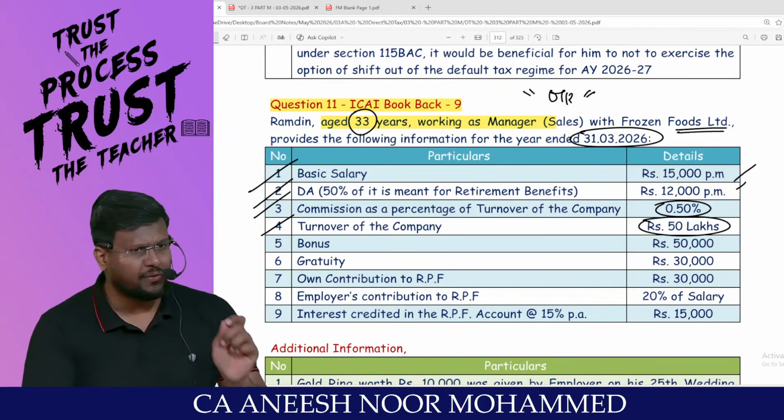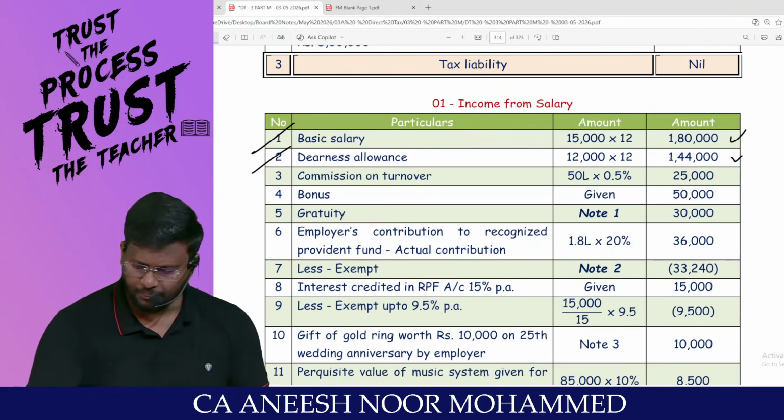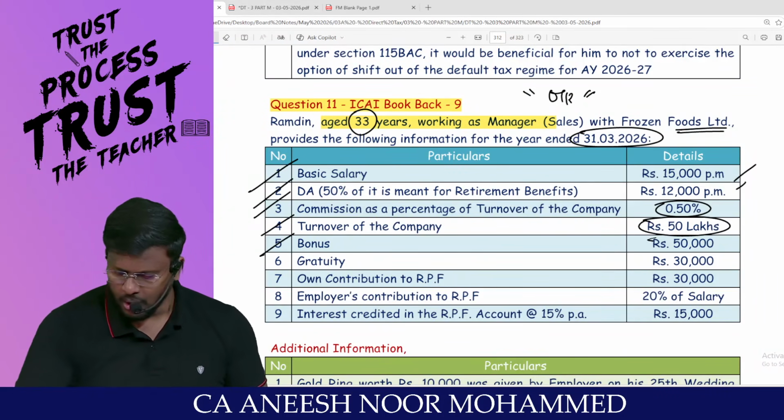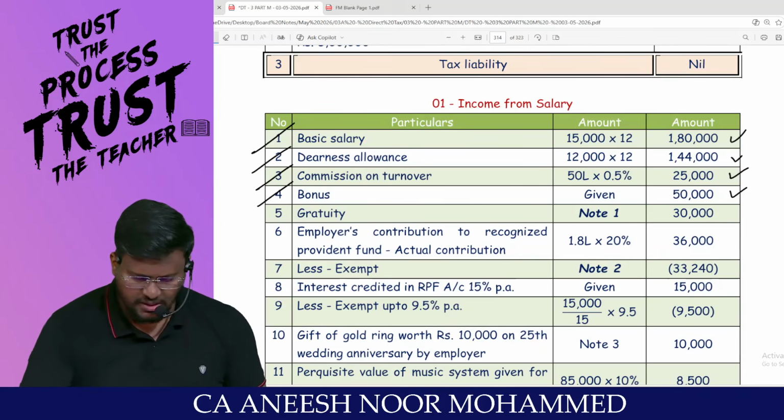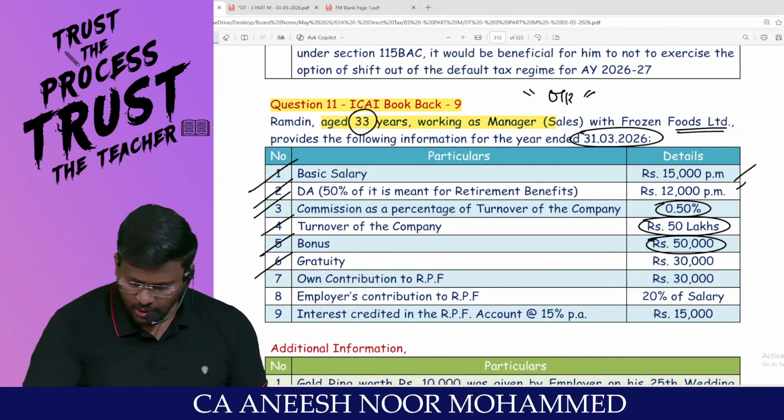So you tell me 50 lakhs into 0.5% comes to 25,000 is the commission. Even we are done with the commission also. Bonus, my dear lovable students, 50,000 straight away given in the question. Bonus is 50,000. Common gratuity is 30,000.